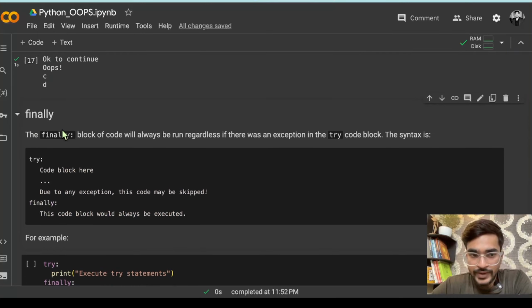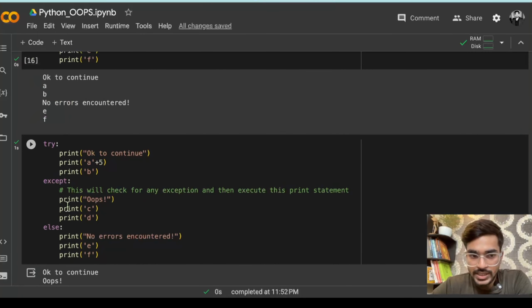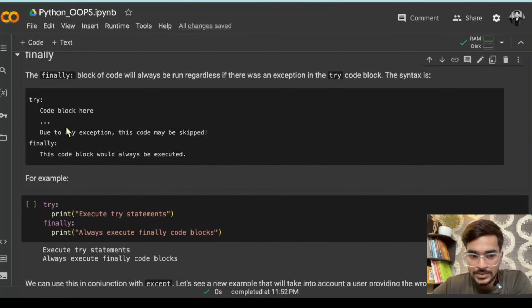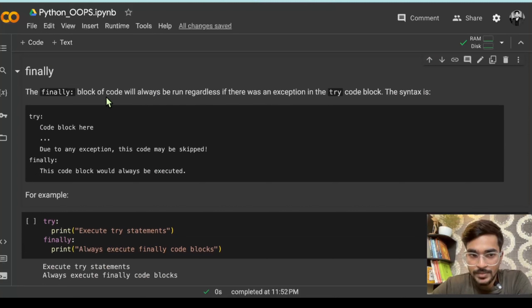And then there is a finally block also, so you can add a finally block to try and except too. What happens in the finally block is that the block of code will always run, regardless of whether there is an exception in the try block.